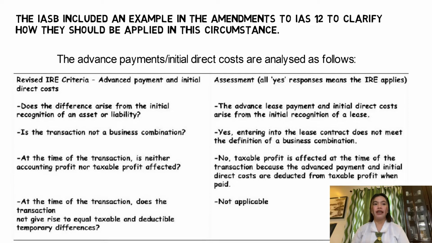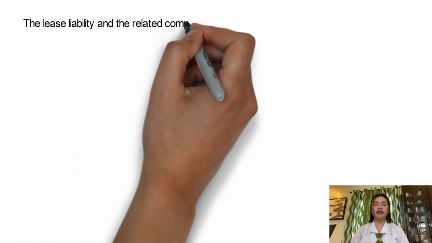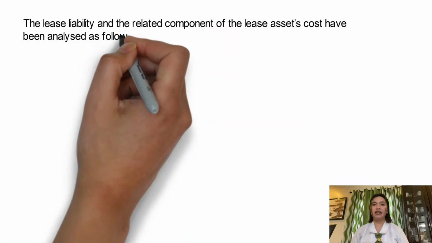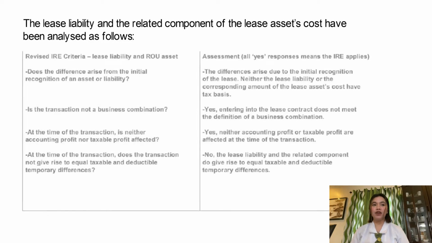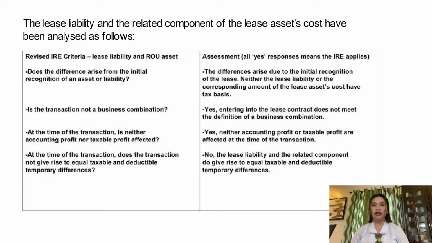Last question, at the time of the transaction, does the transaction not give rise to equal taxable and deductible temporary differences? The answer is not applicable. The lease liability and the related component of the lease asset cost have been analyzed as follows. On the left side, we have the revised IRE criteria, and on the right side, we have the assessments.